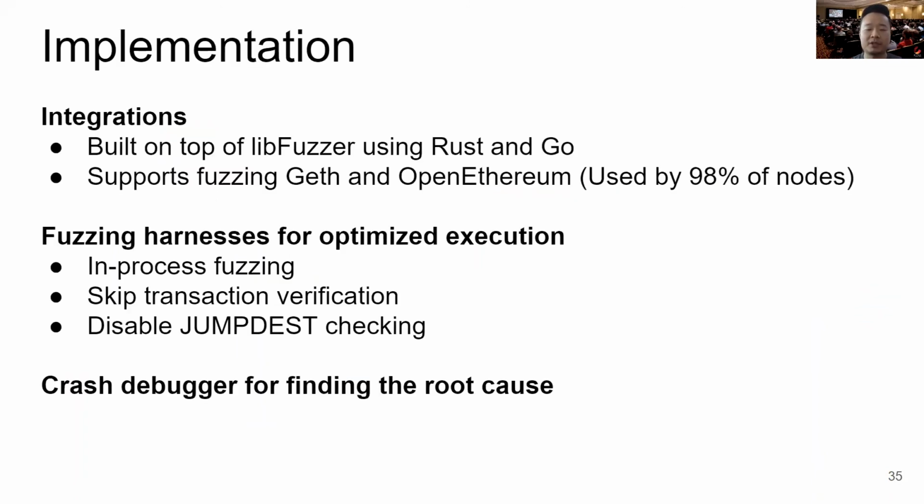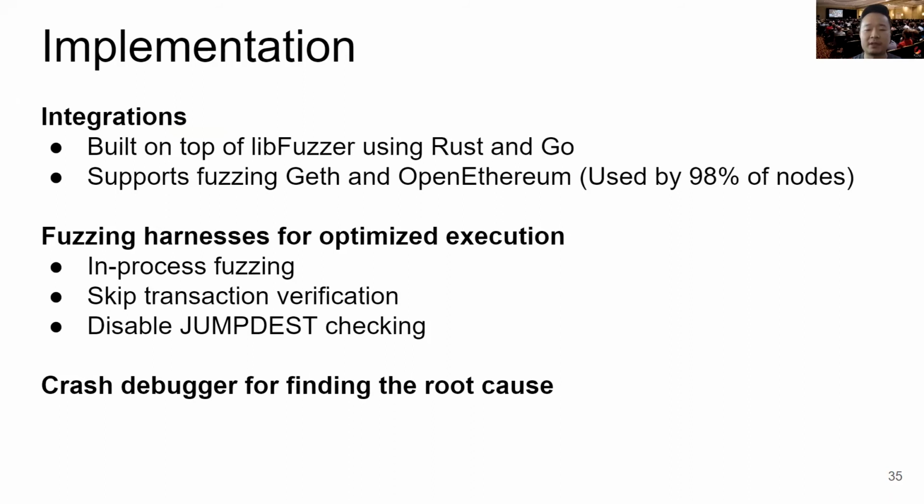So the implementation of Fluffy is built on top of LibFuzzer using Rust and Go. We support fuzzing Geth and Open Ethereum, which are used by 98% of nodes.